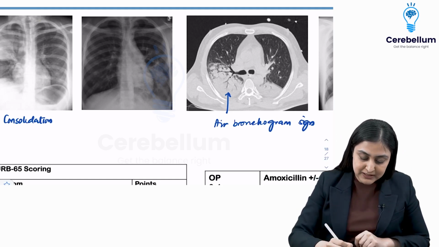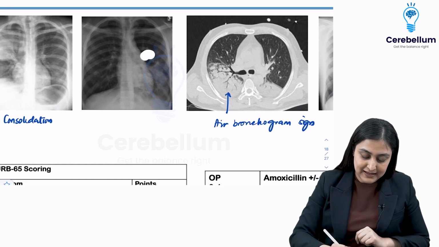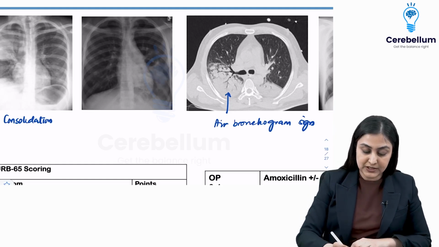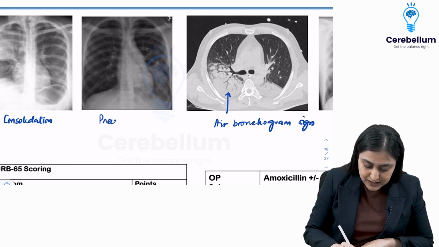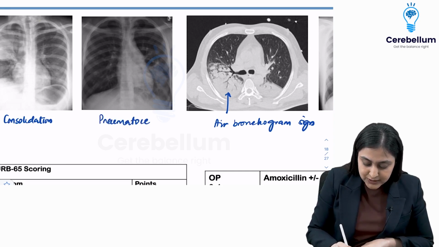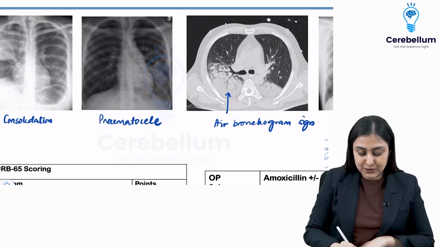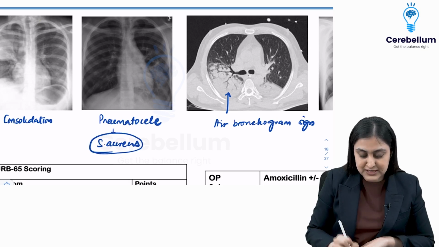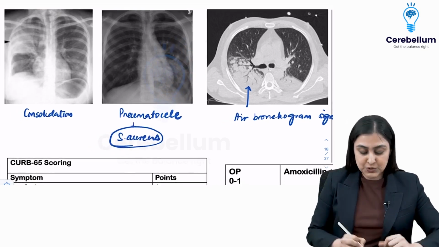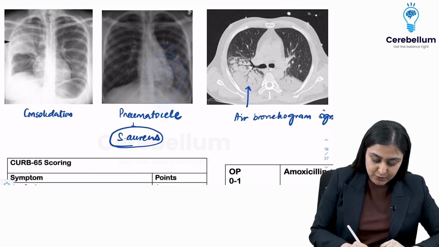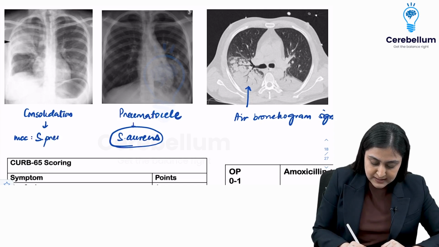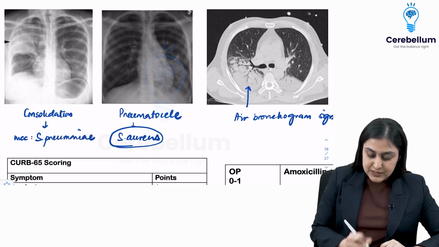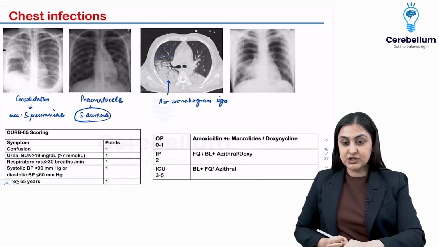What you see in this middle X-ray here is this black air containing lesion with surrounding consolidation that is known as a pneumatocele. This is a hallmark feature of Staph aureus pneumonia. So this tells you Staph aureus, whereas when you see a lobar consolidation, remember always the most common cause of a lobar pneumonia is Streptococcus pneumoniae. Alright, so this is about consolidation and pneumatocele.